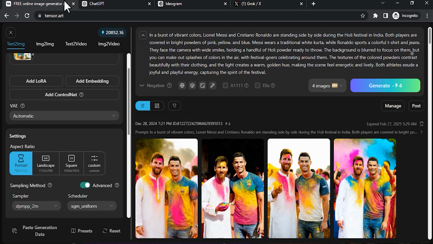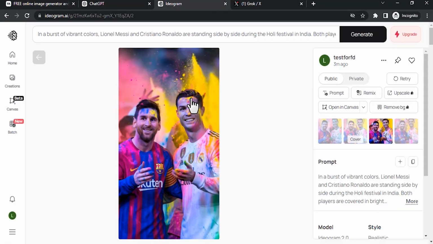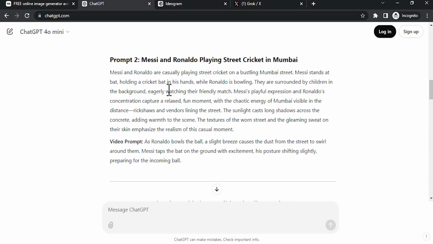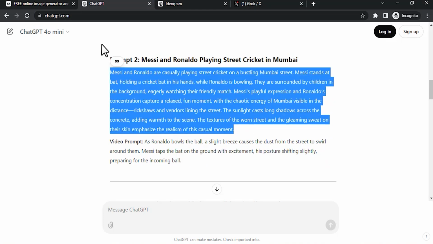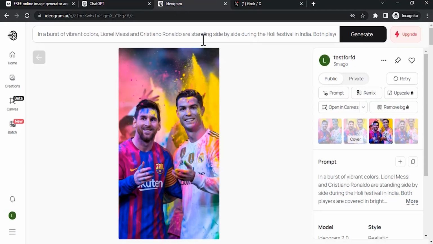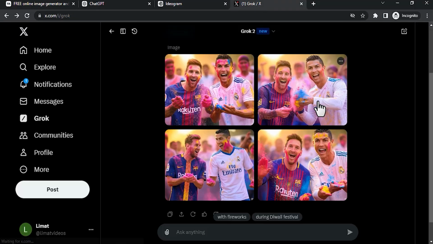Among these 3 AI models, I kind of like this Ideogram result. So I'm going to use this Ideogram result and do the same steps for prompt 2 too. I'm going to copy prompt 2 and go to TensorArt and generate with the Stable Diffusion 3.5 Large model. Then go to Ideogram, paste this and generate, and also in the Grok model.